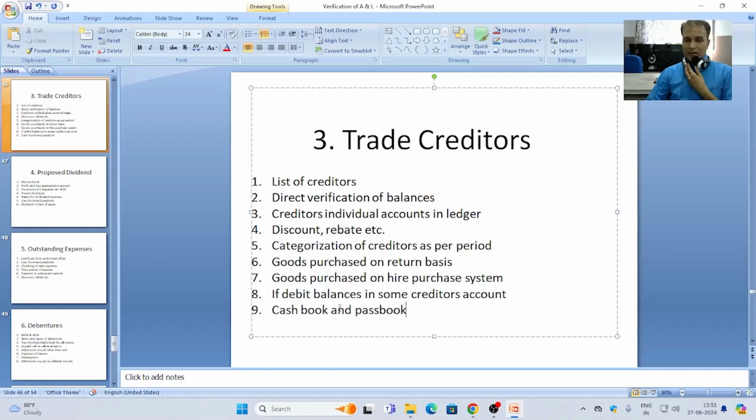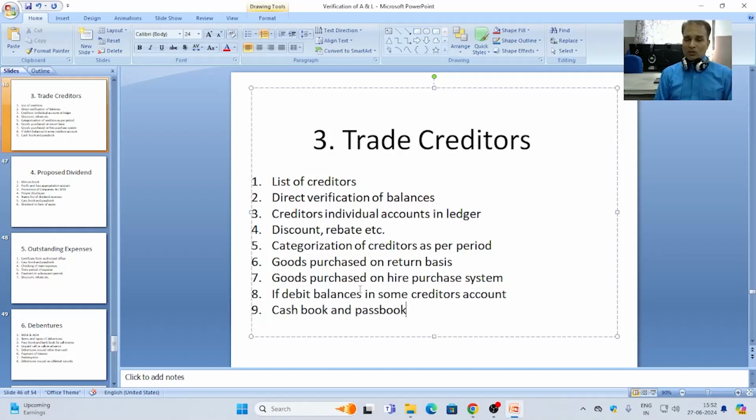For the payment towards the creditors, the auditor has to check the cash book and passbook. The checking of passbook and cash book will provide knowledge regarding the time to time payment by the company to their creditors. For creditors which are carried for a long time, the auditor should put a query before the management: why are they shown in the balance sheet for so long, with no payment in the books for a long time?